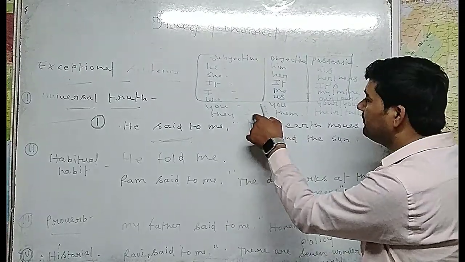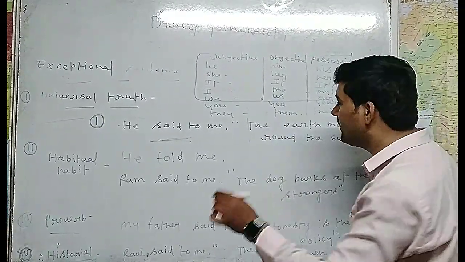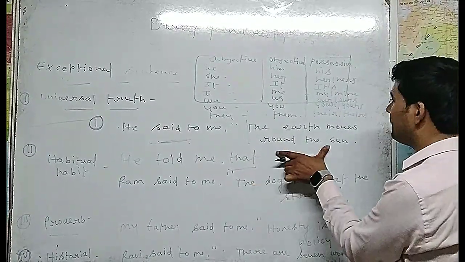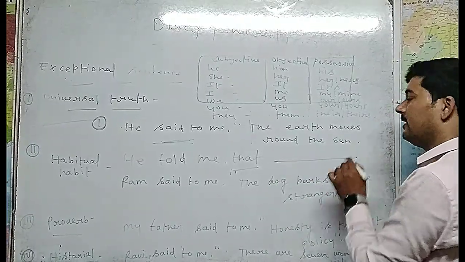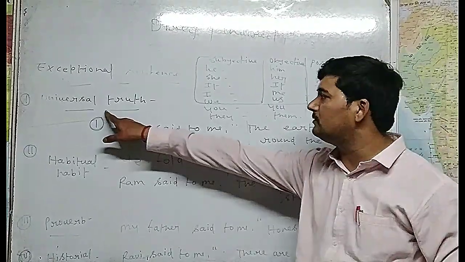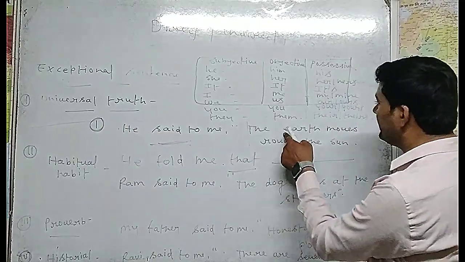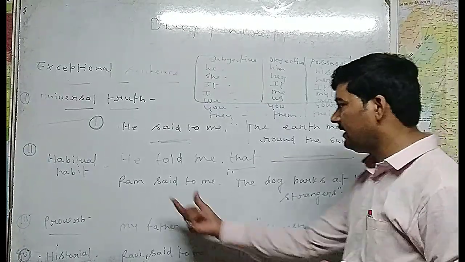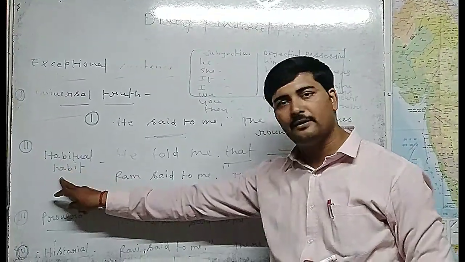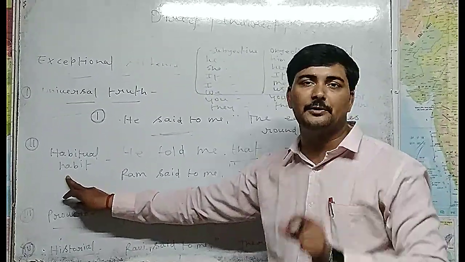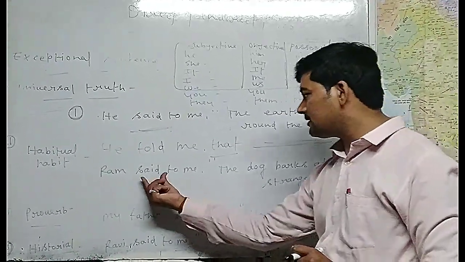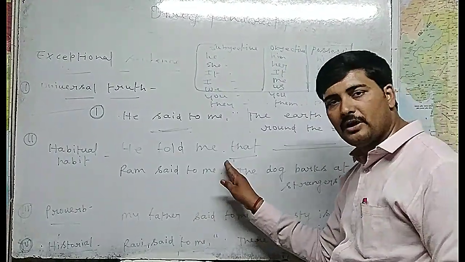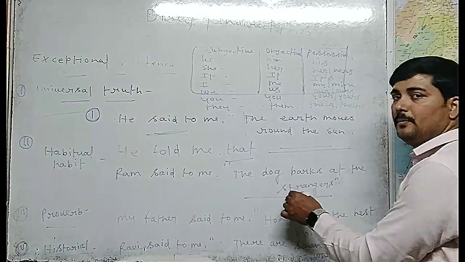As we know, we use that to remove the comma, inverted comma. After using this that, we have to write this reported speech sentence in the same way. There will be no change, because this is a universal truth sentence. So this sentence will be the same. The earth moves round the sun. There is no change. Same here, if you are seeing any sentence of habitual habit, meaning a habit is expressed, in that case this reporting verb said to will change into told, and we use that at the place of comma, inverted comma, but there will be no change in reported speech.